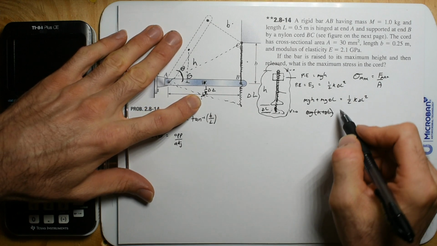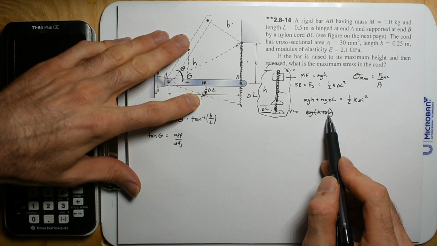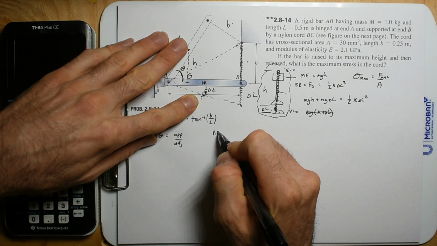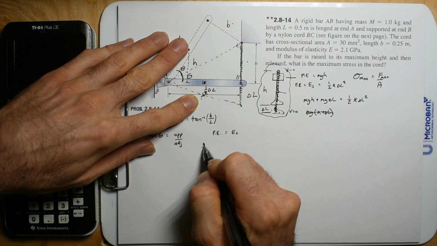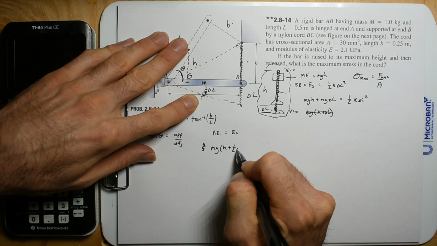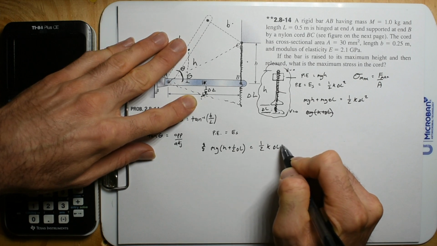For here, the potential energy was mgh plus change in length. For our equation, we're going to say potential energy is equal to the energy of the spring. So we're going to have mgh plus 1/2 change in length is equal to 1/2 k change in length squared.